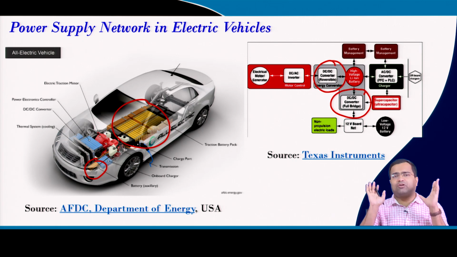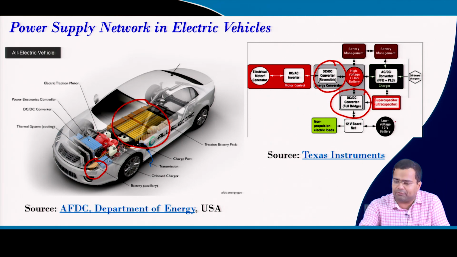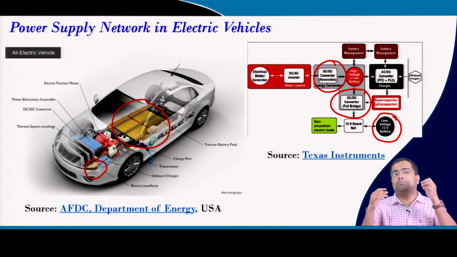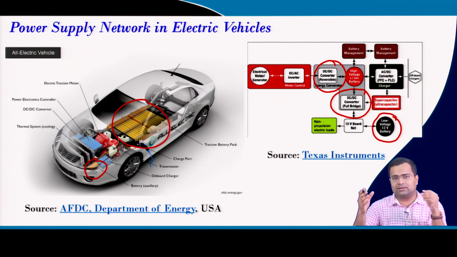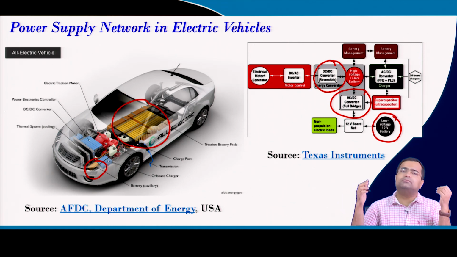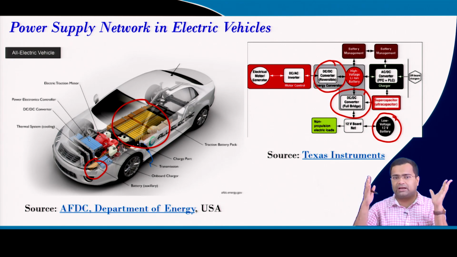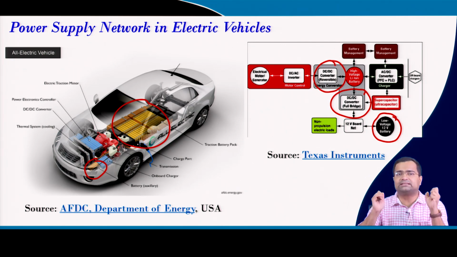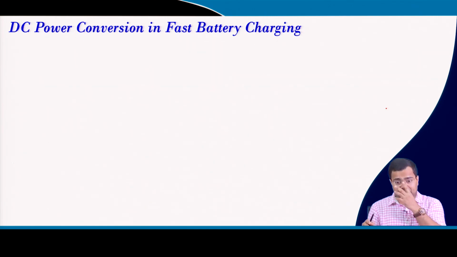So, multiple DC-DC converters are required, and this 12 volt battery supplies the majority of the electronic load in a car, which is common irrespective of whether it is hybrid, plug-in hybrid, fully electric or even conventional car. We have a lot of infotainment system, dashboard, lot of electronic gadgets which are driven by this 12 volt battery. So, that means we need multiple DC-DC converters, and many objectives are common in terms of performance, efficiency as well as power density, size.